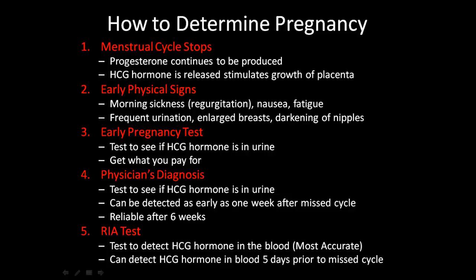5, an RIA test. This is the best one there is. This is an actual blood test where we're going to look for the HCG hormone in your blood. It can be detected in your blood 5 days prior to your missed cycle.